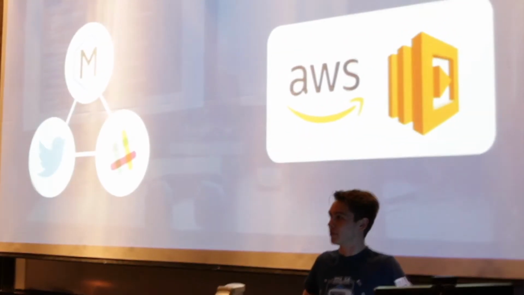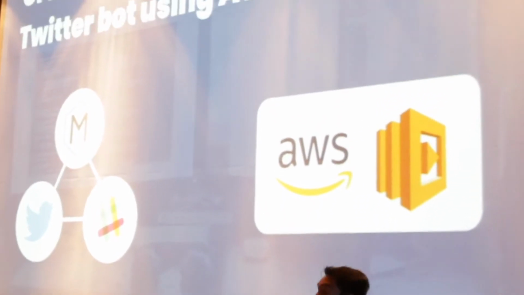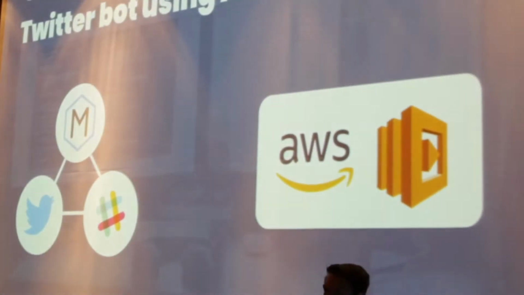Where's my PowerPoint? All right. So this is us. Today we're going to be creating a Twitter bot using AWS Lambda. Twitter bots are cool. They win a lot of hackathons, just like VR projects and Facebook chat bots. It's a big trend right now. So why not go for a trend? I'm sure a lot of you guys are in senior design or software engineering or have done hackathons. So this is a cool place to start.